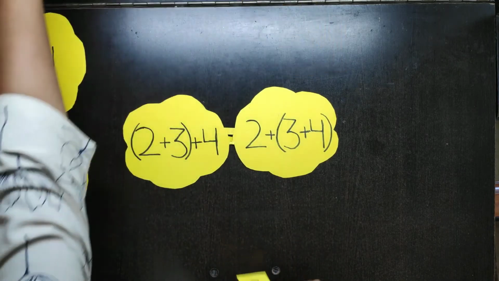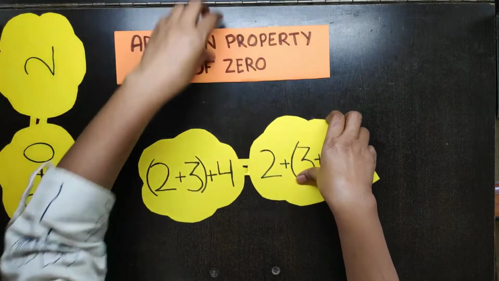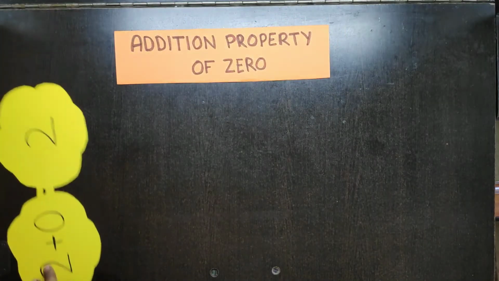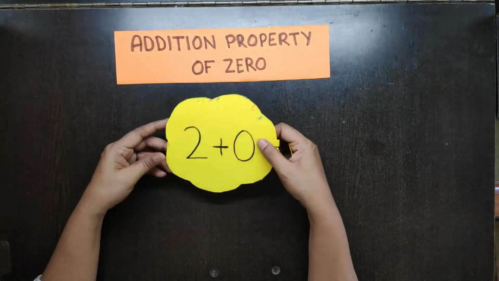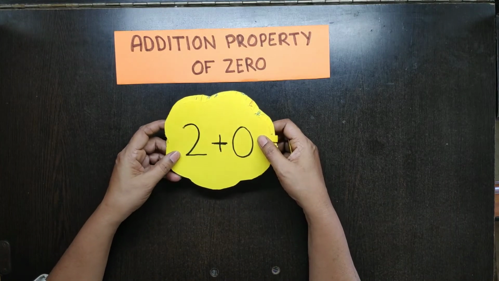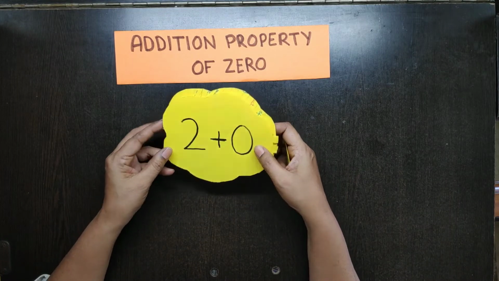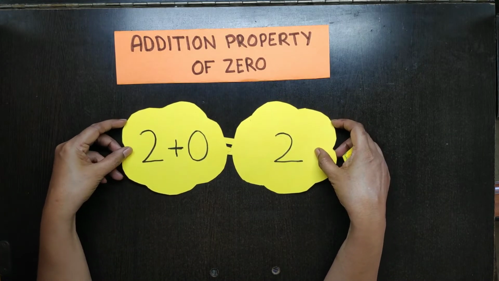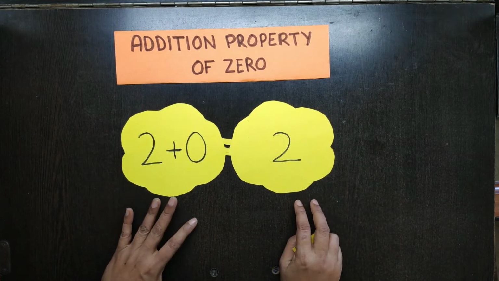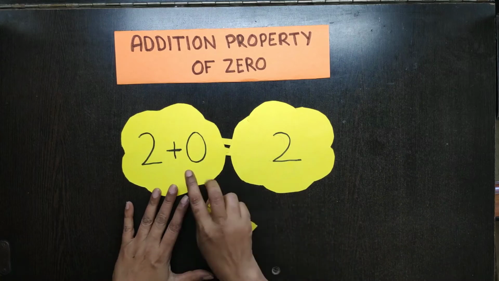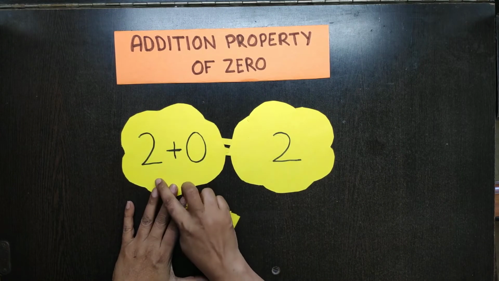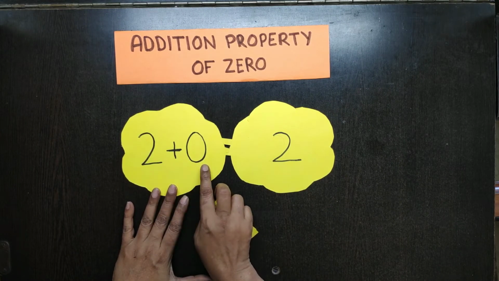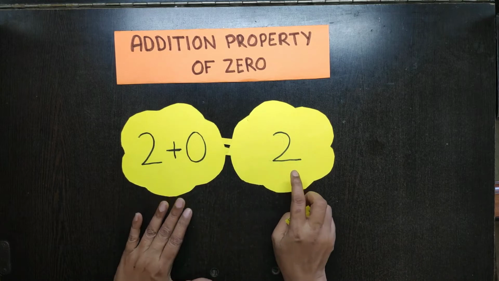The next one is the addition property of 0. I have the number 2 and I want to add 0. So what will I get? I will get 2, because the addition property of 0 is: when 0 is added to any number, or any number is added to 0, the sum is the number itself.